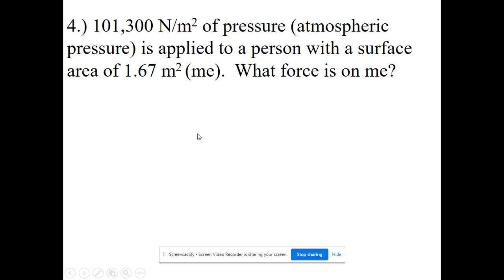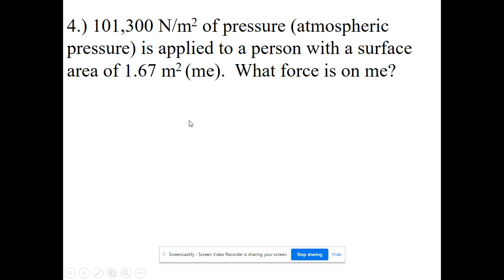You should try to work this on your own; I'm just going to go over it. So you've got 101,300 pascals, or newtons per meter squared, of atmospheric pressure. That's the air pressure on you right now, just due to the atmosphere, being submerged in a pool of air, so to speak. And an average person has an area of 1.67 meters squared, at least somewhere around my size. What is the force on me?